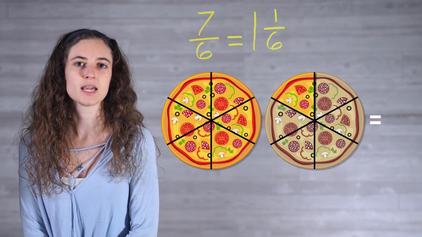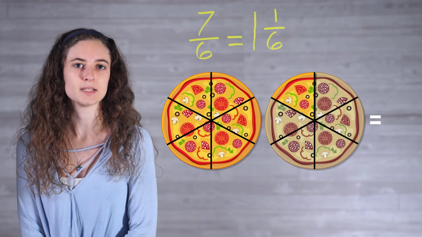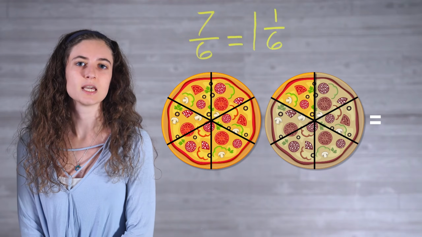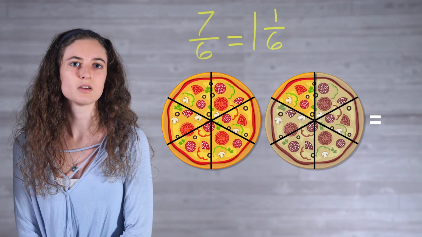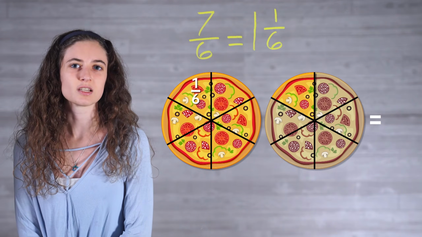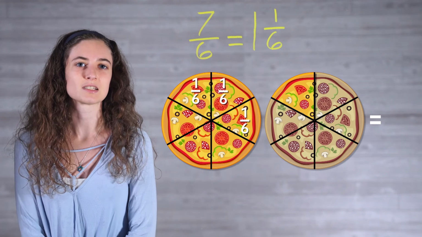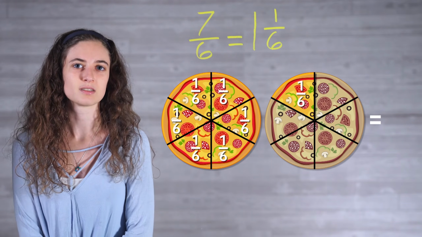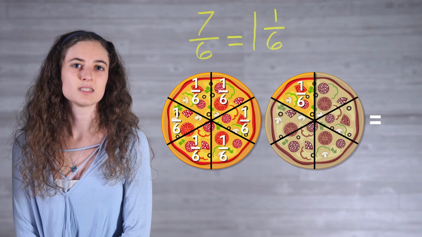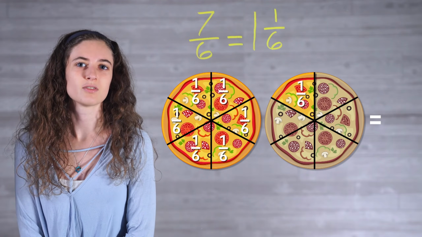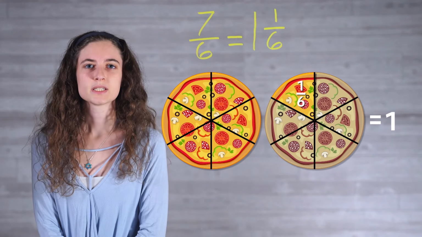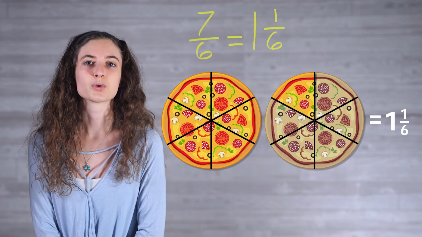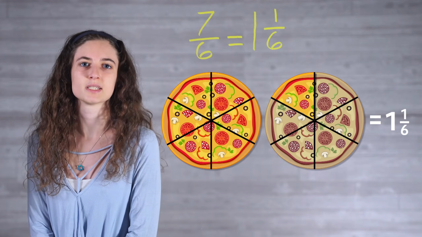In our pizza example, the guest took 7 slices from a group of pizzas that were sliced into 6ths. We said this could be represented as the improper fraction 7/6, or visualized as 1/6 plus 1/6 plus 1/6 plus 1/6 plus 1/6 plus 1/6 plus 1/6. As a mixed number, we would group 6 of these 6ths in order to form 6/6, or one whole. By grouping 6/6 together, we can see that 1/6 is left over. We would write our mixed number as 1 1/6.